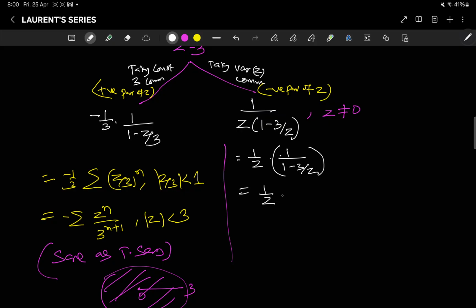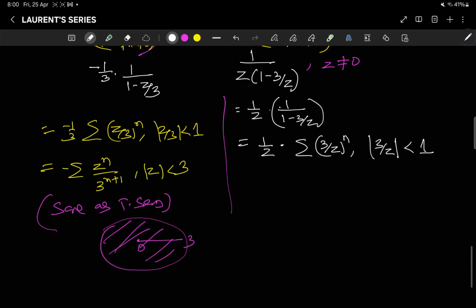It is 1 by z times the summation, from the formula 1 by 1 minus z, of (3 by z) to the power n, with |3 by z| less than 1, right? Binomial expansion. So this is equal to the summation of 3 to the power n by z to the power n plus 1, with |z| greater than 3, or you can write it as 3 less than |z| less than infinity.